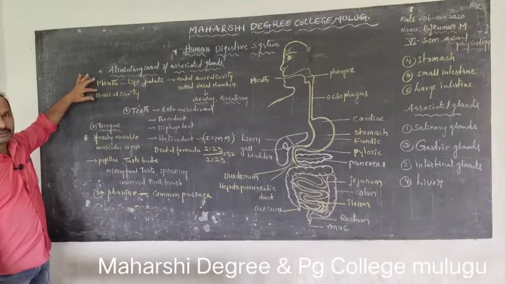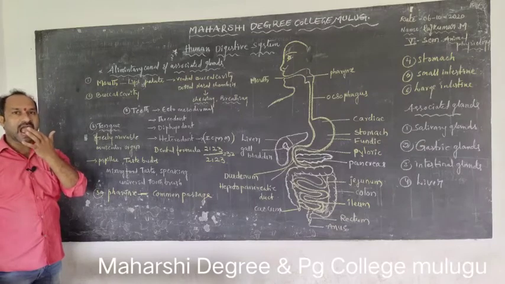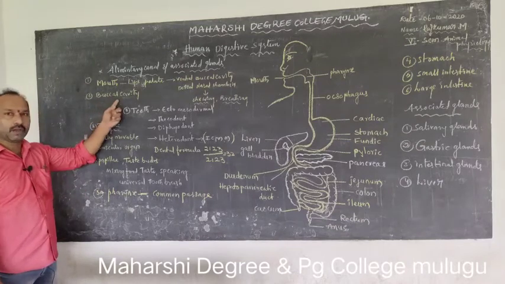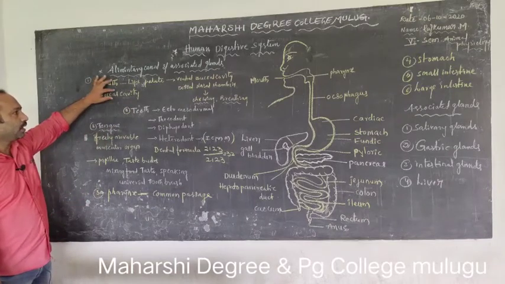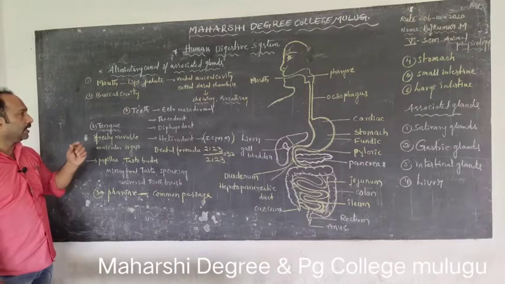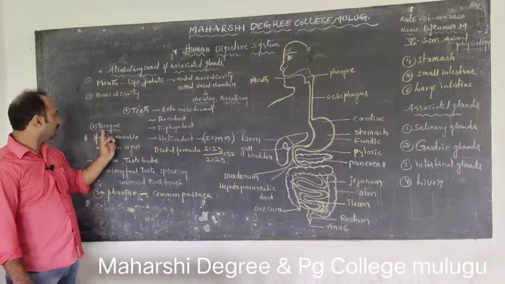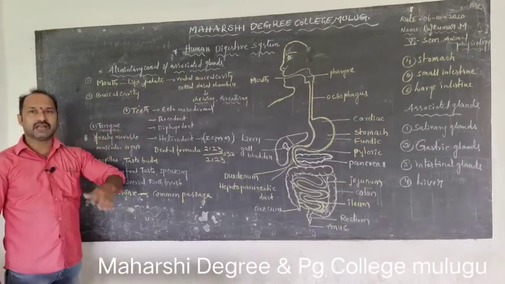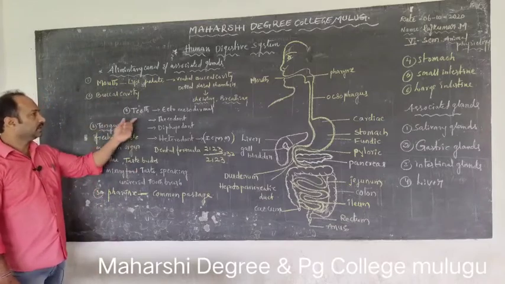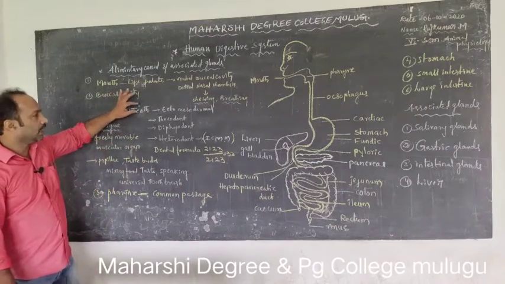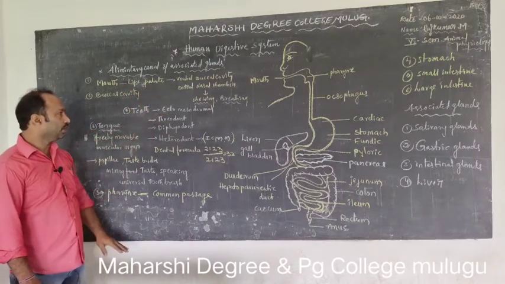Then the mouth leads to the buccal cavity. The cavity inside the mouth is called the buccal cavity. It is also called the oral cavity. This buccal or oral cavity contains teeth, tongue and salivary glands. These three are located in the buccal cavity. First of all, teeth. Teeth are ectomesodermal in origin.